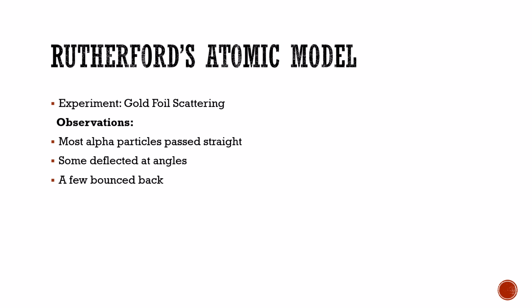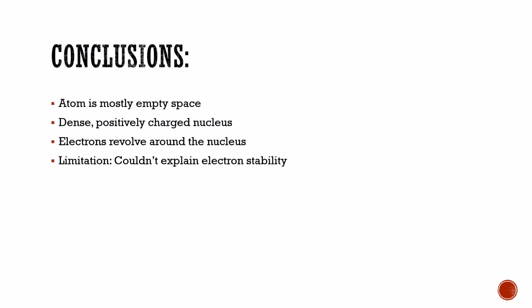Next atomic model is Rutherford's atomic model. Rutherford's atomic model, experiment: gold foil scattering. In that experiment, he observed that most of the alpha particles pass straight, some deflected at angles, and a few bounce back. Conclusion: atom is mostly empty space, with a dense, positively charged nucleus. And the electrons revolve around the nucleus. The limitation of that is it could not explain the electron